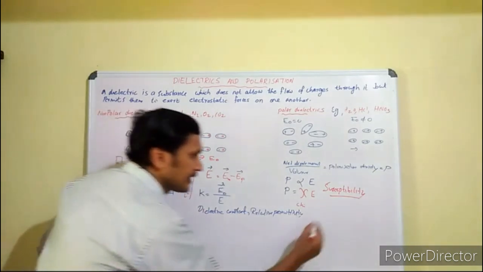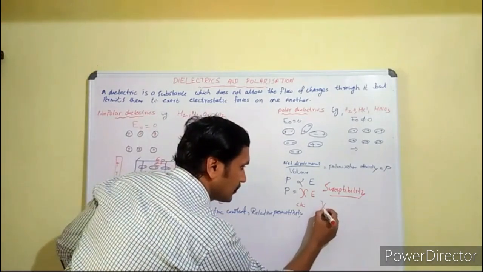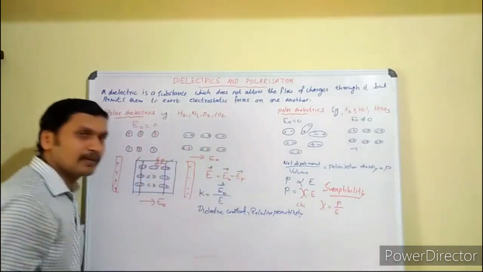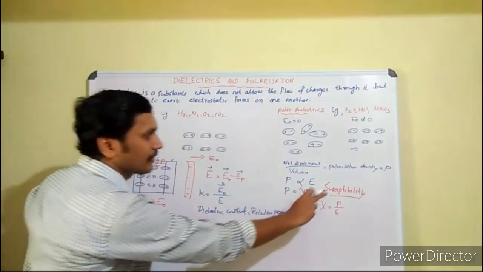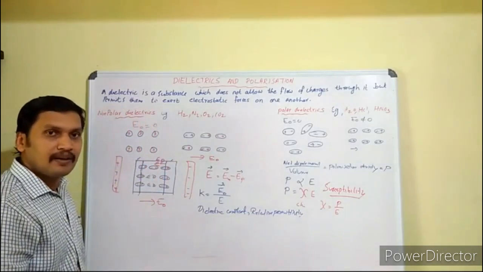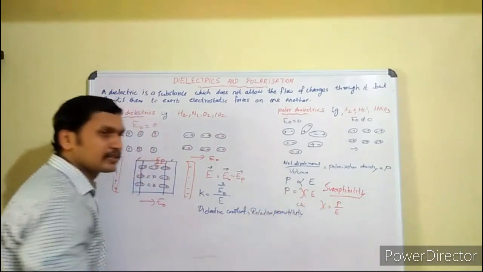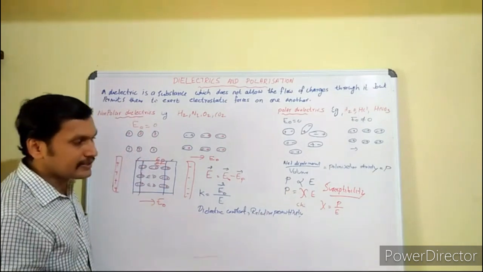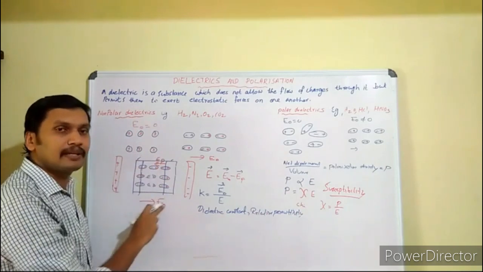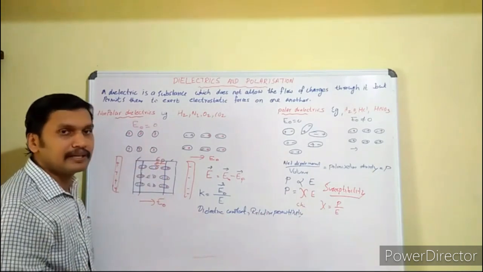You can write susceptibility chi equal to P by E. What is P? P is the polarization density, and E is the reduced field. This quantity is also a dimensionless, unitless constant which decides some of the important dielectric properties of the dielectric material.